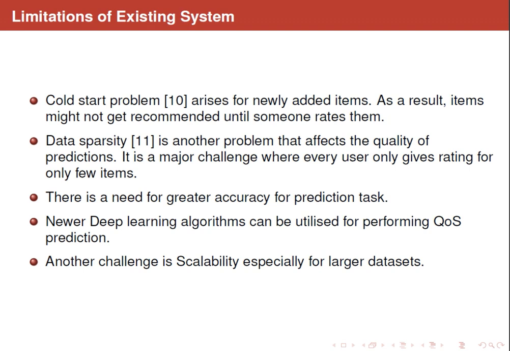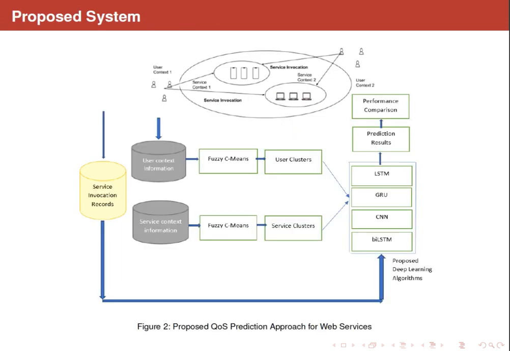Data sparsity is another issue where each user only gives ratings for few items. There is a need for greater accuracy for prediction tasks. Also, newer deep learning algorithms can be utilized for QoS prediction. Finally, scalability is an issue, especially for large data sets.